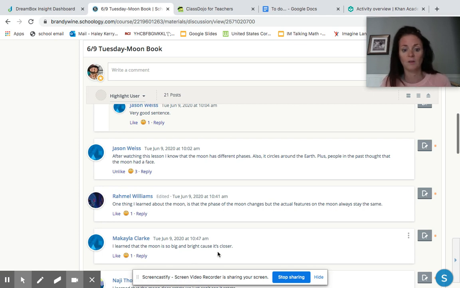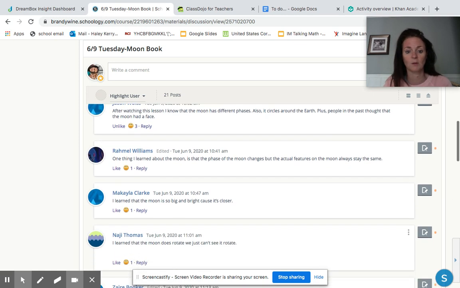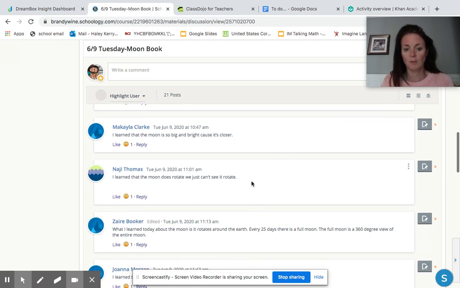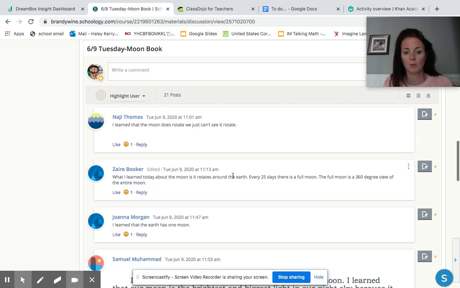I learned that the moon is so big and bright because it's closer. Closer to what? Right? But again, that's one sentence. I learned that the moon does rotate, but we can't see it rotate. But it's one sentence. Why don't we see it rotate? What I learned today about the moon is it rotates around the Earth. Every 25 days, there's a full moon. The full moon is a 360-degree view of the entire moon.